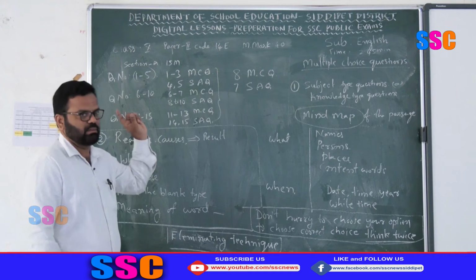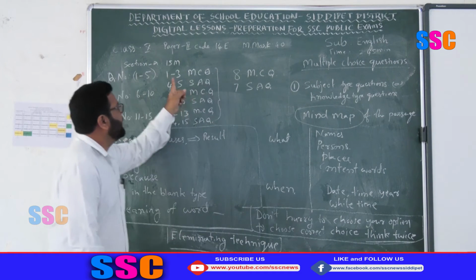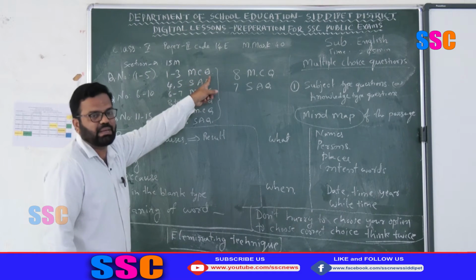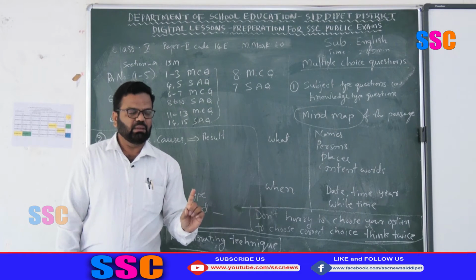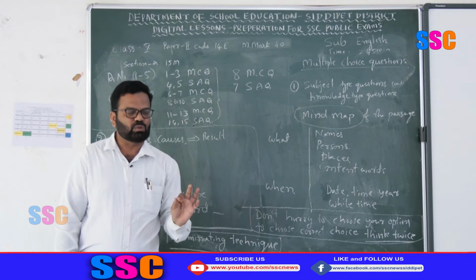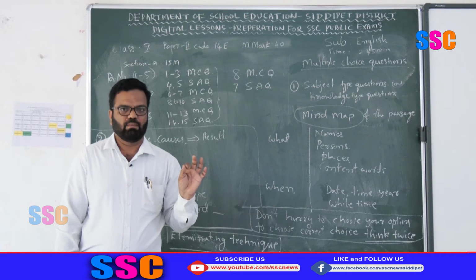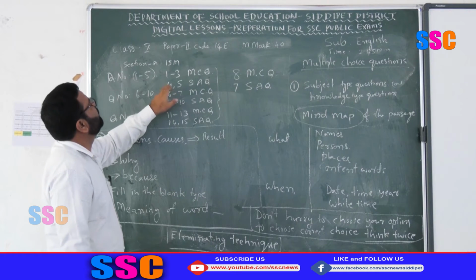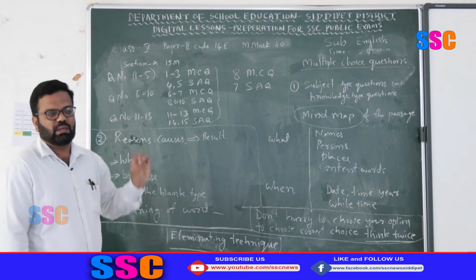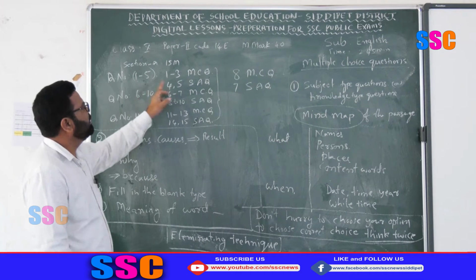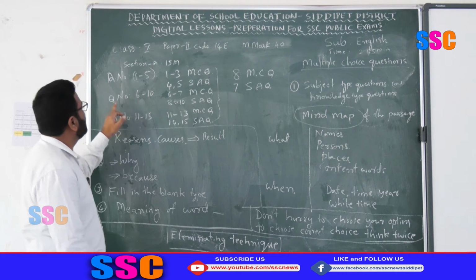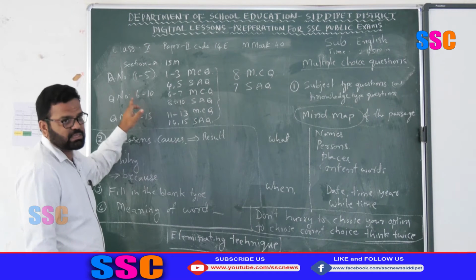Then go for the questions. If you see the questions, 3 multiple choice questions are given, with 4 options, A, B, C and D. You have to choose the correct option. Then the 4th and 5th questions are short answer questions. Each question carries 1 mark, total 5 marks. In the same way, questions 6 to 10.